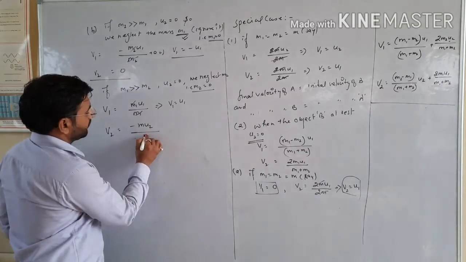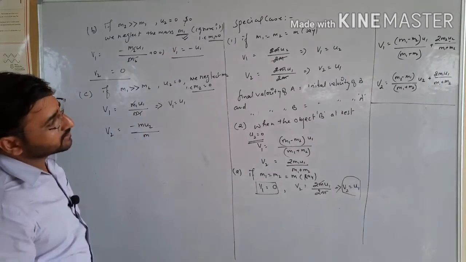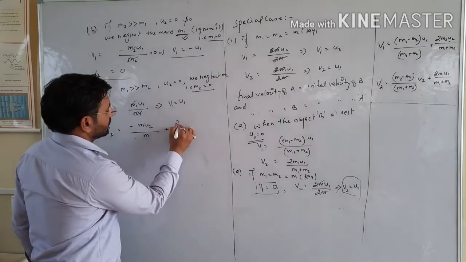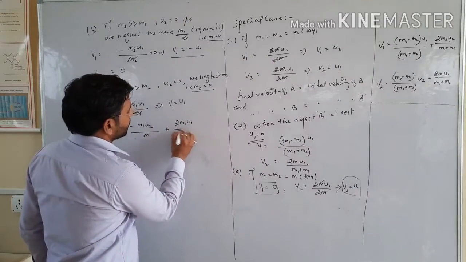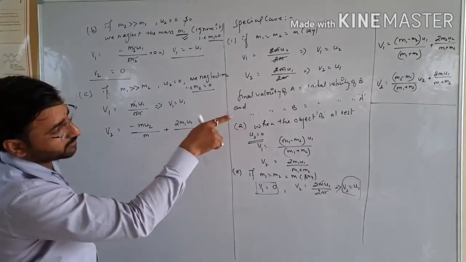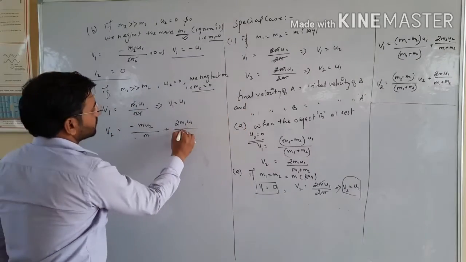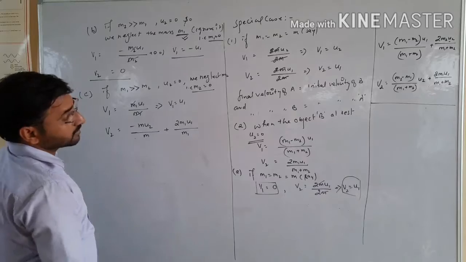According to this, here minus m u2 upon m, plus 2 m1 u1 upon m1 plus m2. m2 is ignored already, so it will be m1.